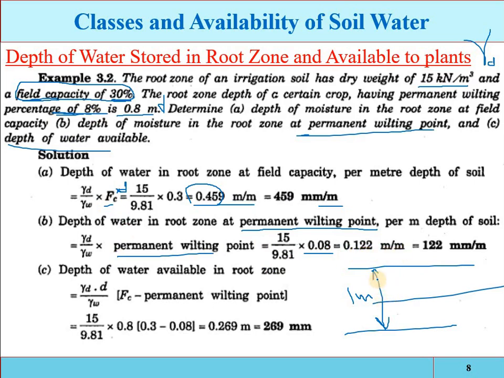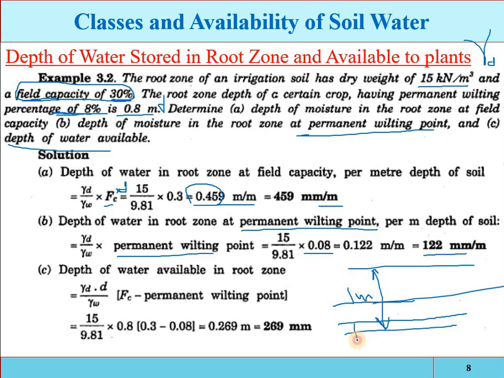See, in 1 meter approximately 0.46 meter. If the water is available up to this level, then the soil will be at field capacity level, and when the water is at this level, 122 millimeter, yeah, 0.12 meter, then that will be the permanent wilting point.